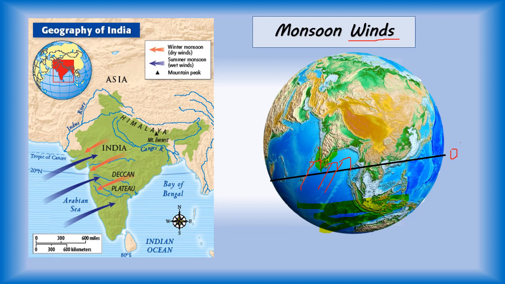Because they have started here in the southern hemisphere, you can see that here a lot of area is covered by water. As these monsoon winds originate from the southern hemisphere, they are loaded with a lot of moisture.